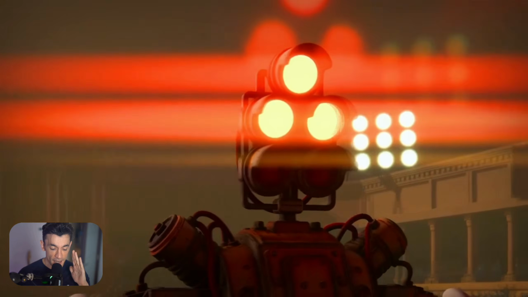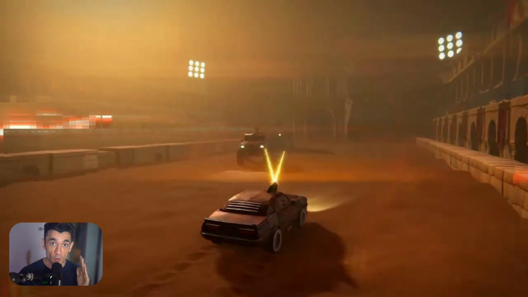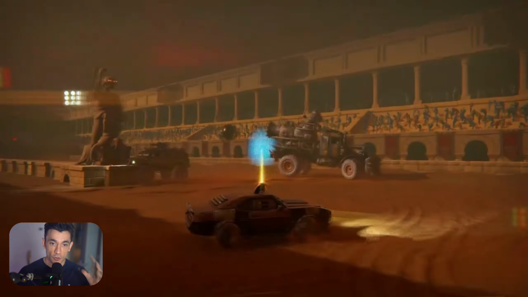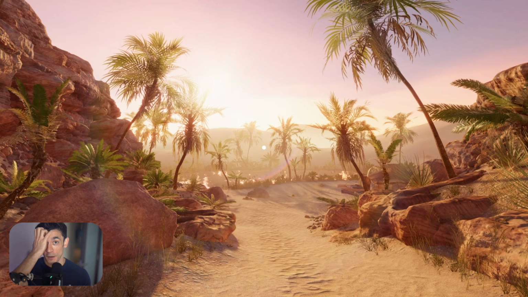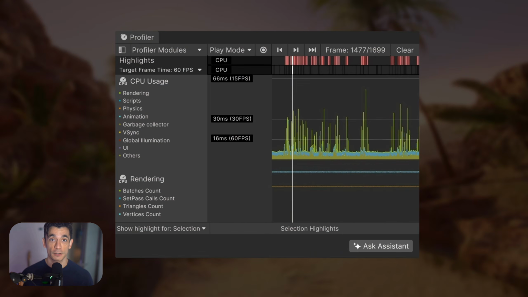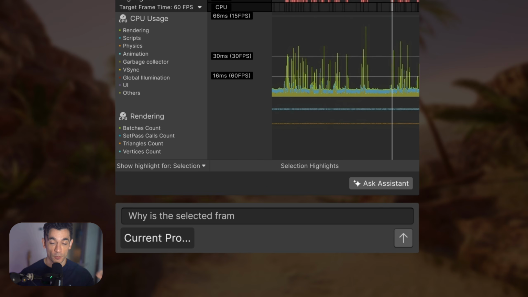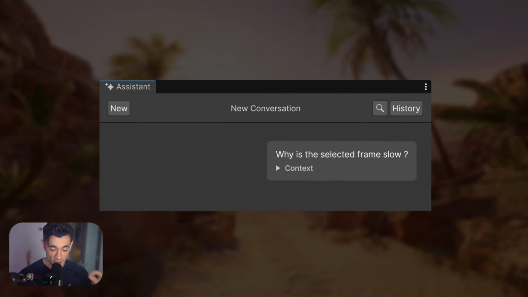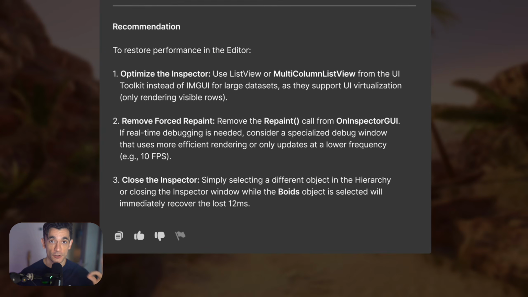The three pillars of Unity AI. There are three main pieces to Unity AI. The first is the in-editor AI agent. This is the core. It's an agentic assistant you talk to directly inside the Unity editor. You tell it what you want, it acts on it. It can inspect your game objects and components, understand your scene hierarchy, make changes to your project, and verify those changes behave correctly. It has three modes: Ask, Agent, and Plan mode.